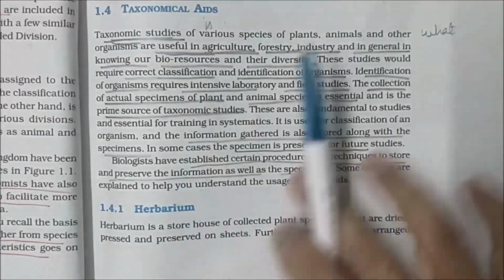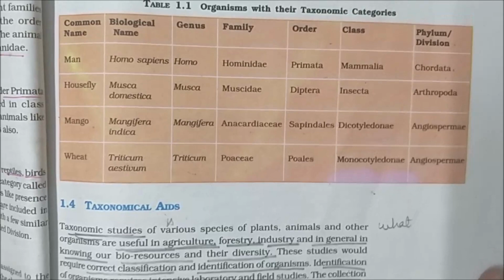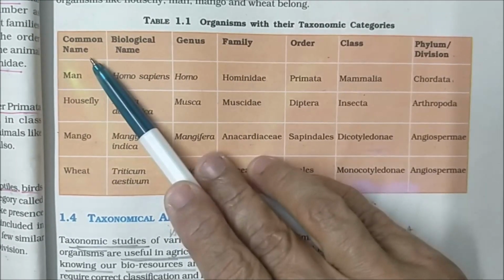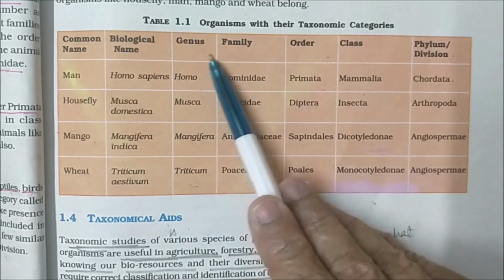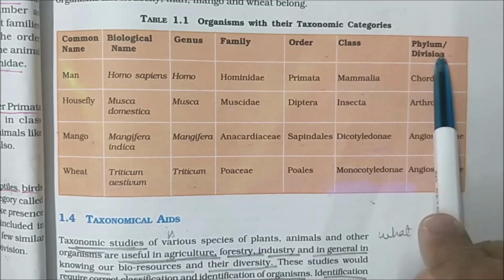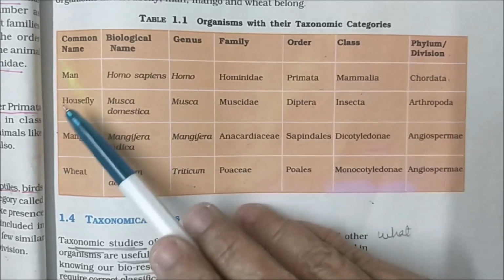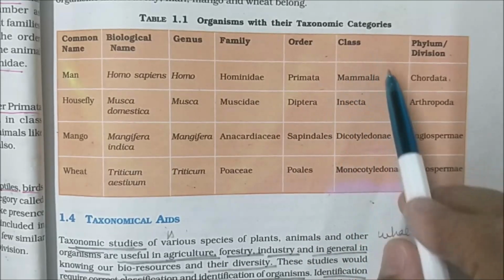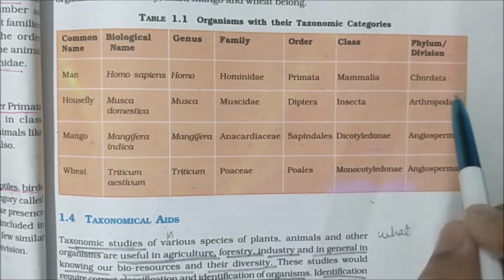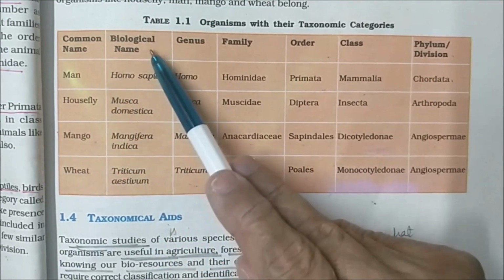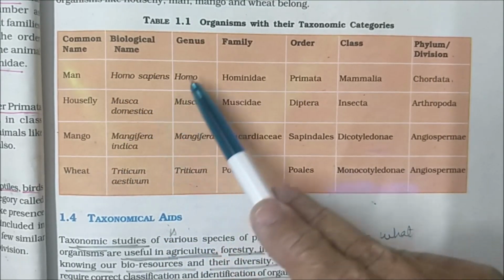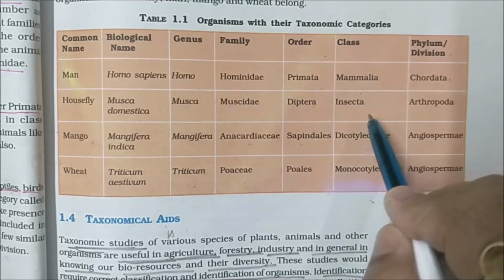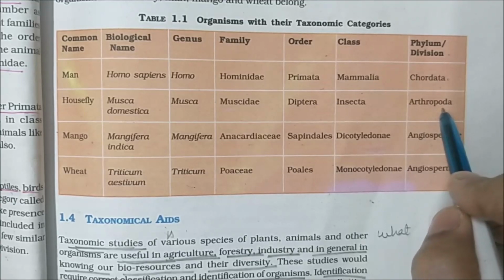Now let us look at this table. What is this table denoting? Common name, biological name, genus, family, order, class, phylum and division. Like man, Homo sapiens, genus Homo, family Hominidae, order Primata, class Mammalia, phylum Chordata. Housefly, biological name Musca domestica, genus Musca, family Muscidae, order Diptera, class Insecta and phylum Arthropoda.